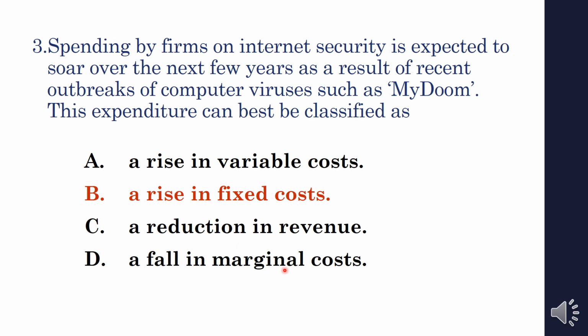Actually, marginal cost means what? A cost incurred due to the production of an additional unit. Here this cost will not vary along with the production increase. I told you it is considered to be a fixed cost. That's what I said. Option B is the right answer: a rise in the fixed cost. Okay, next question.